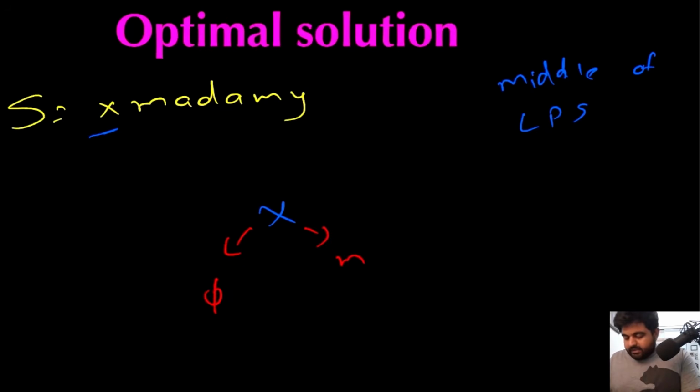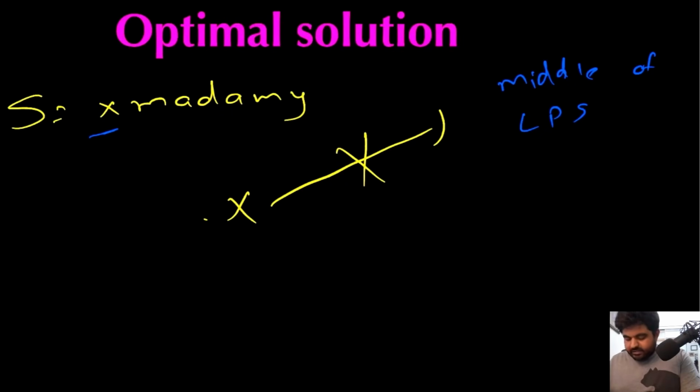Now this left and right are not the same, and this middle value is not the same as this right value, and it's also not the same as this left value, which means in each case this x is not part of the middle of the longest palindromic substring. So we will get rid of it and move on to the next value.